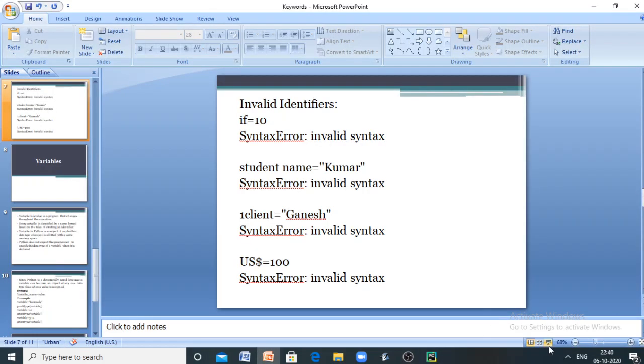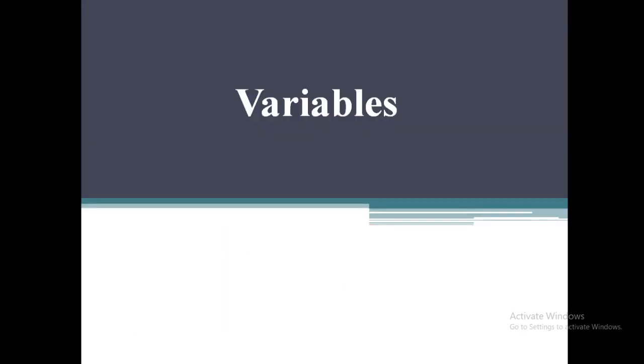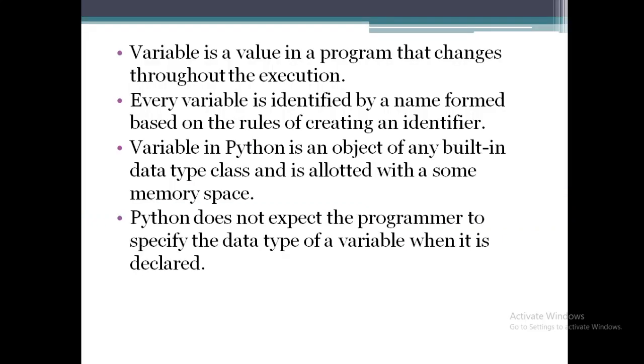So now let us move to the next topic, that is variable. So what is a variable? Any value in a program that changes throughout the execution is called a variable. For example, consider the age of a person, and the age of the person will vary year to year. So the variable age will take a different value for different persons, and for every year it will take a different value. So a variable is a value in a program that changes throughout the execution.